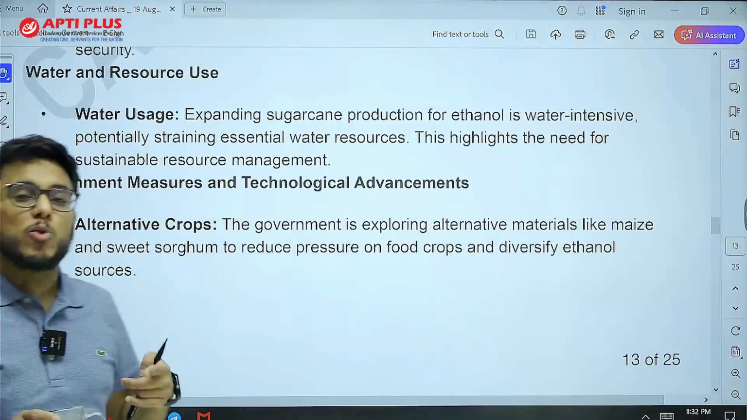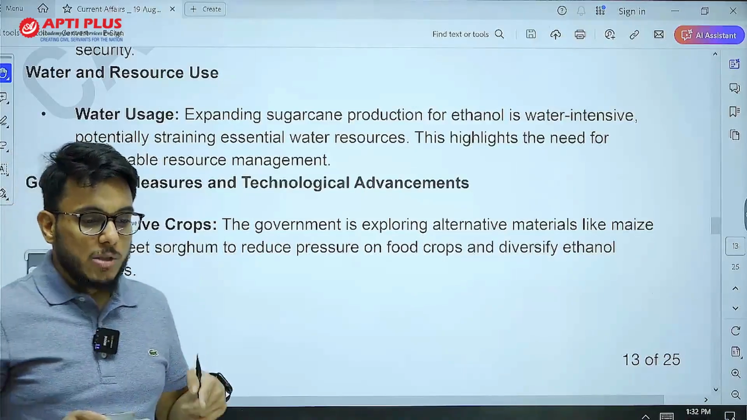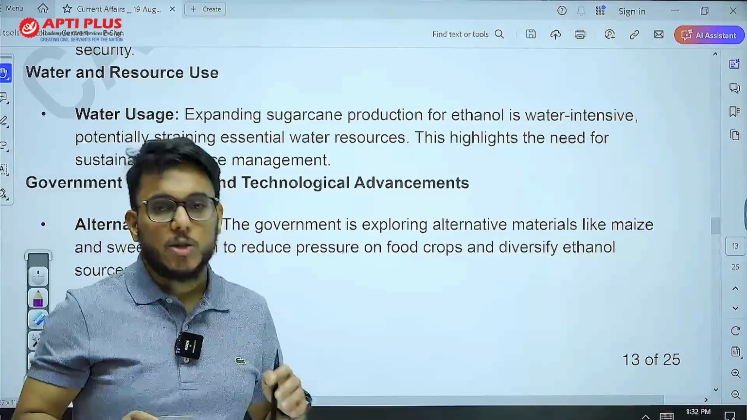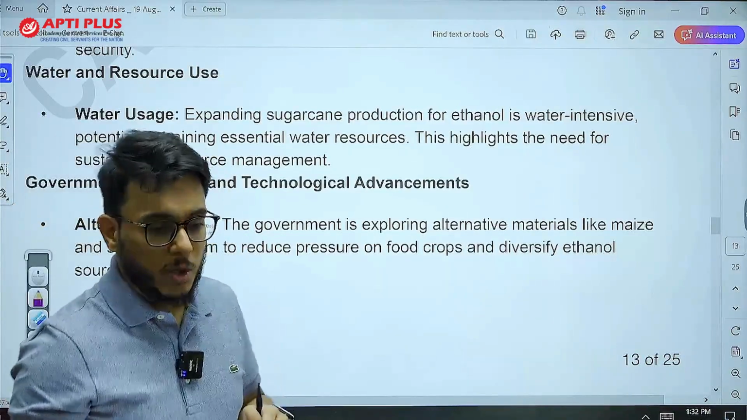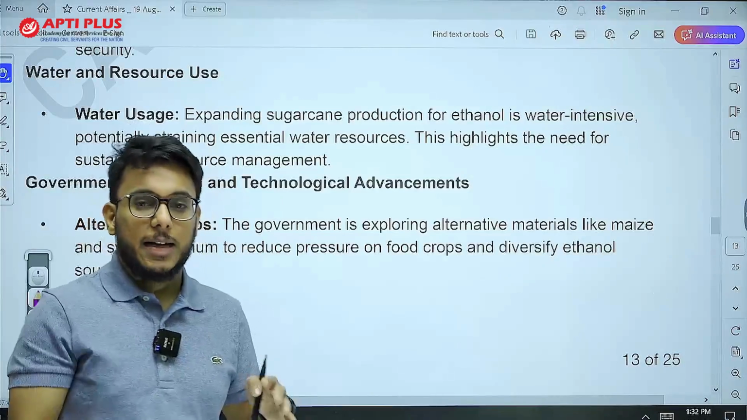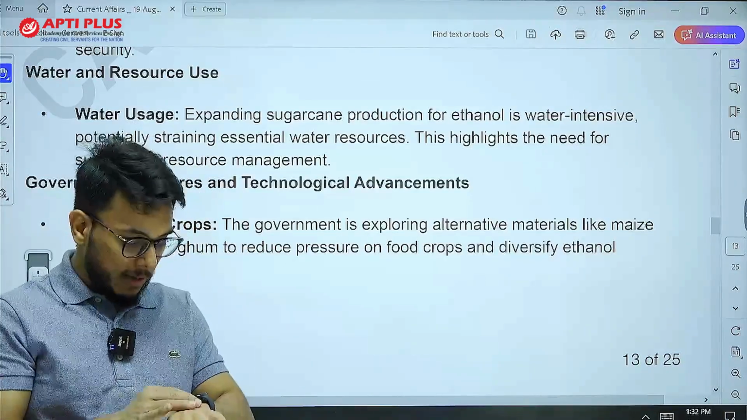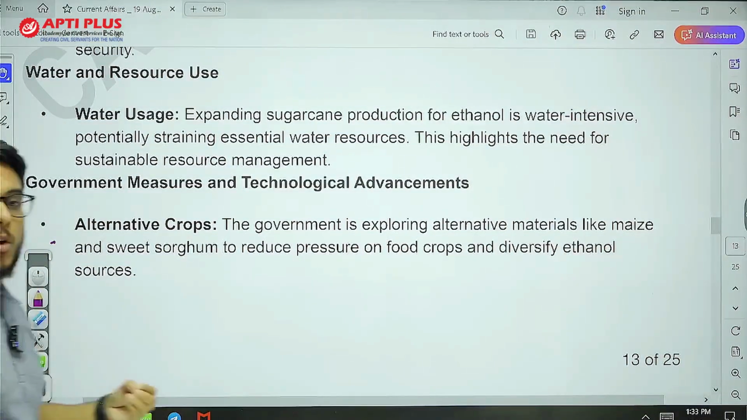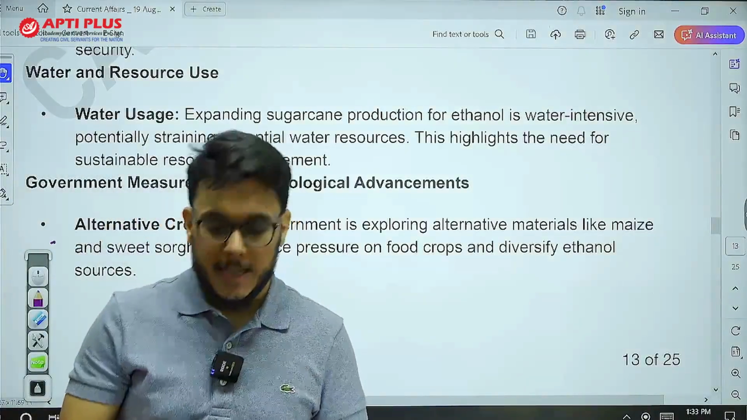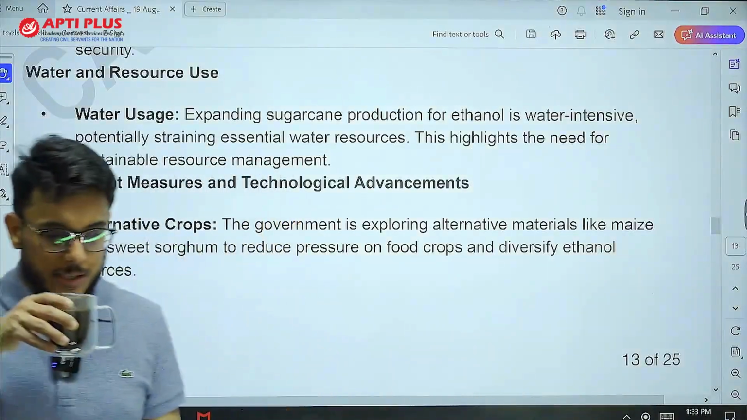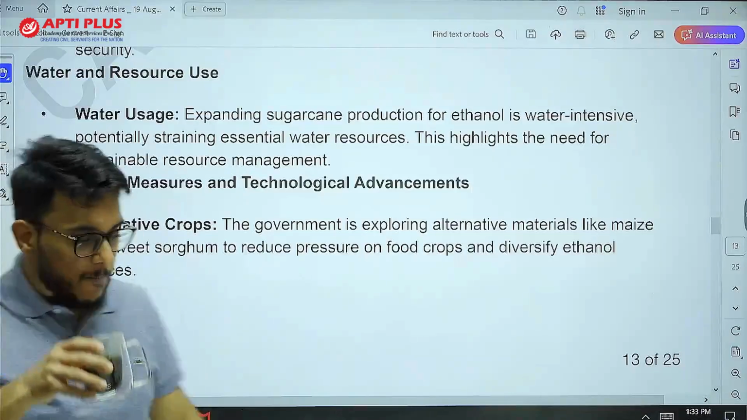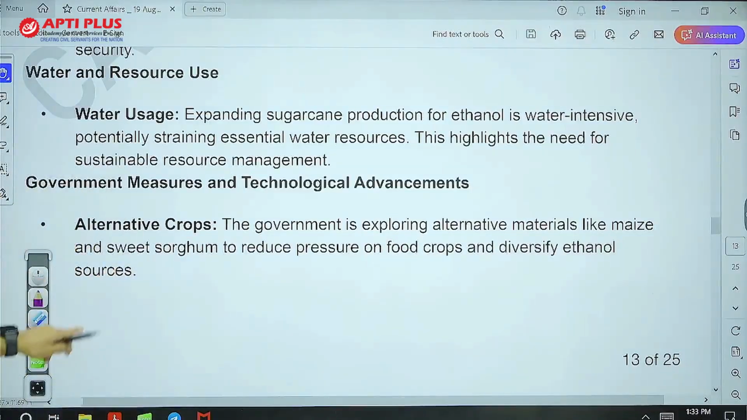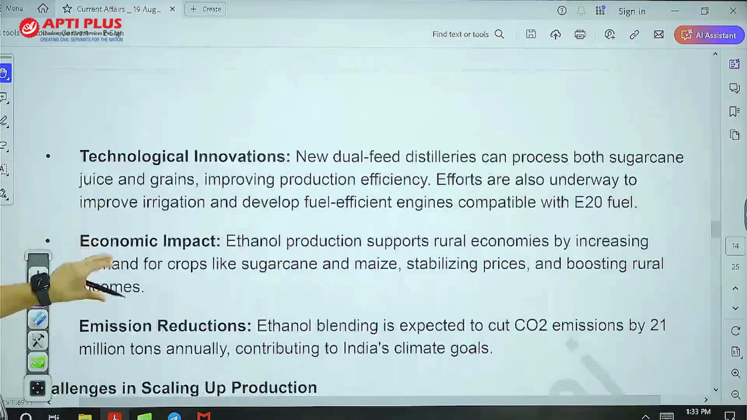Moreover, there is one more issue that comes when ethanol blending is concerned. Sugarcane consumes a lot of water. It is a water intensive crop. Now, what might it lead to? It might lead to a restraint on water resources, and already India is facing water stress. So therefore, we need to focus on alternative crops.